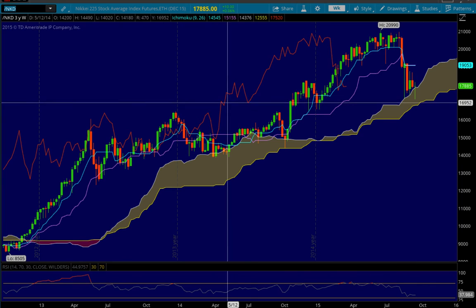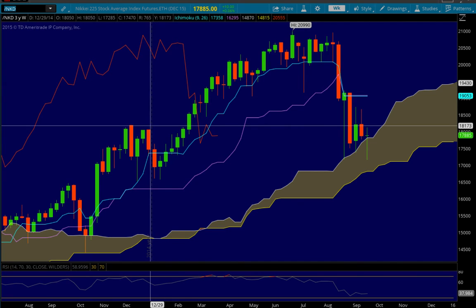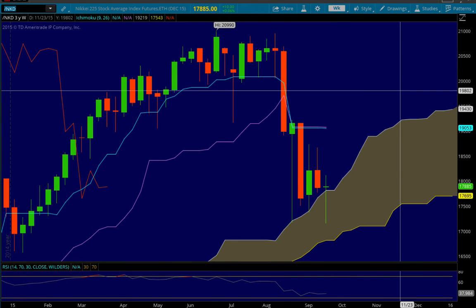And I will mention to you guys that last week I noticed that DAX was really leading everything, especially with all that Volkswagen nonsense going on over there. Germany has been really setting the pace for the US markets. So if you're trading ES or treasury bonds or crude oil, you definitely want to keep an eye on the DAX futures.